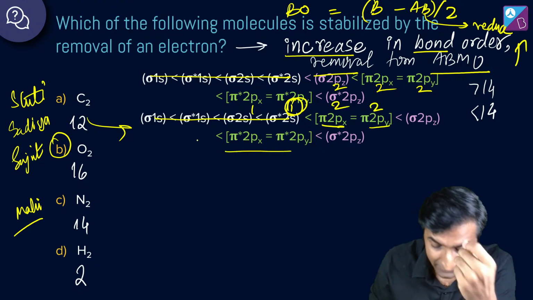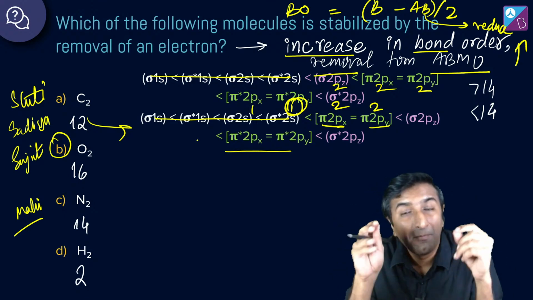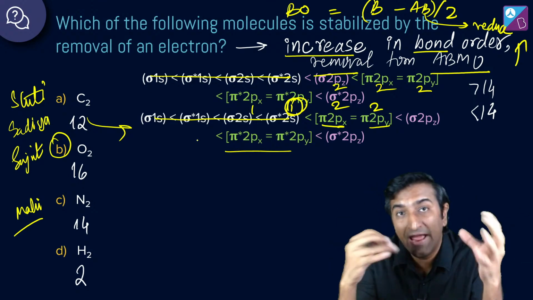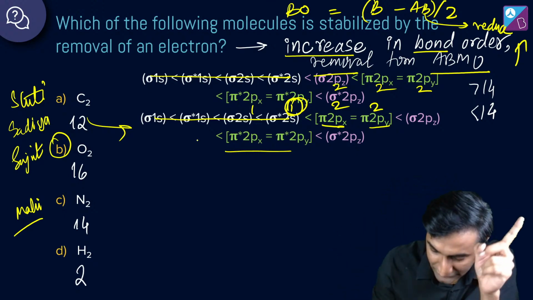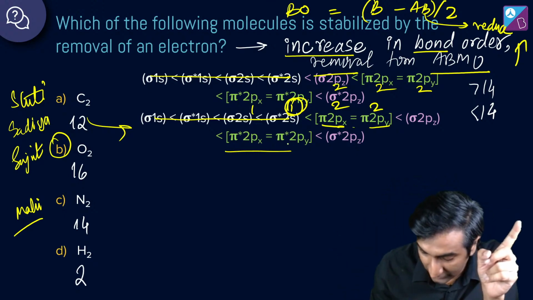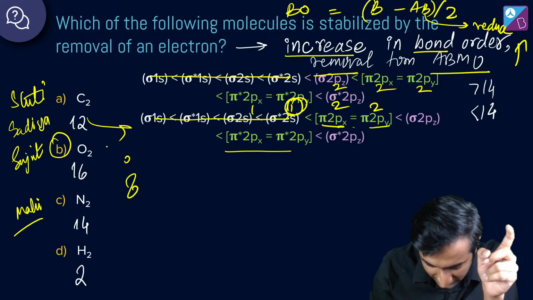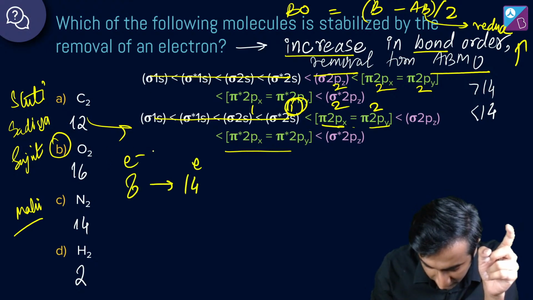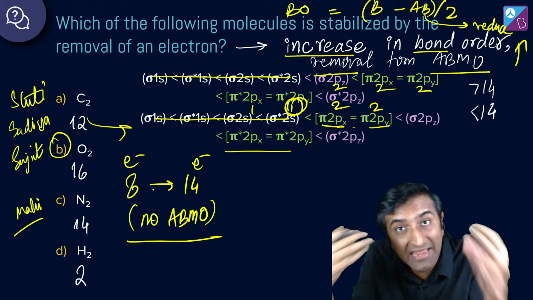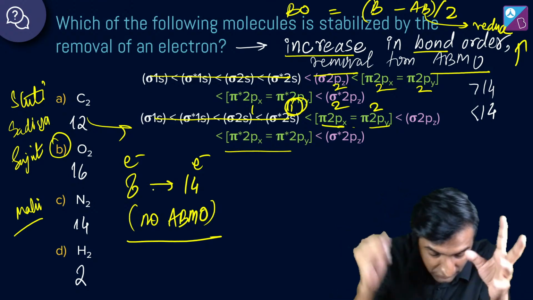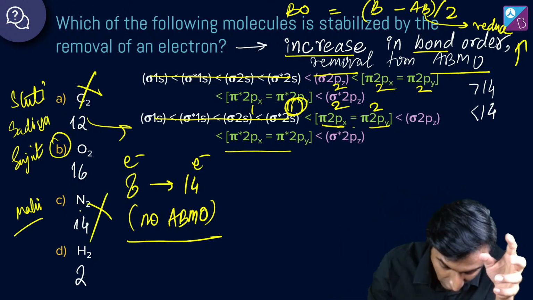Okay, so here is an interesting way of looking at it. पहले 8 इलेक्ट्रॉन में you have anti-bonding and bonding both. 8 के बाद, after 8, if you see very carefully, till 14, 8 electrons to 14 electrons, there are no anti-bonding molecular orbitals. You see that? From 8 to 14 है ही नहीं. Okay, which is why 12 cannot be the answer, 14 cannot be the answer.